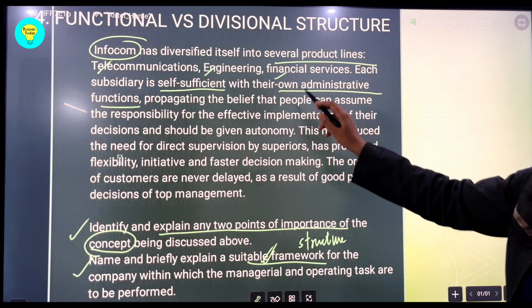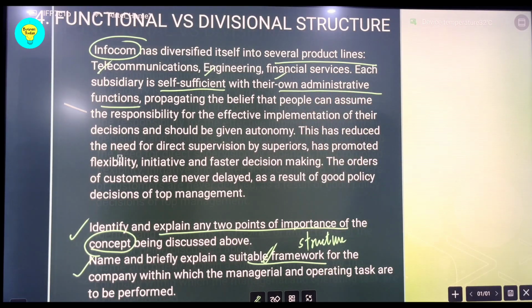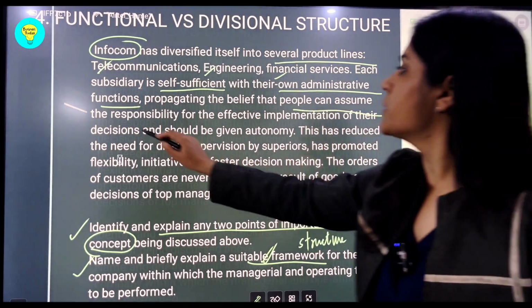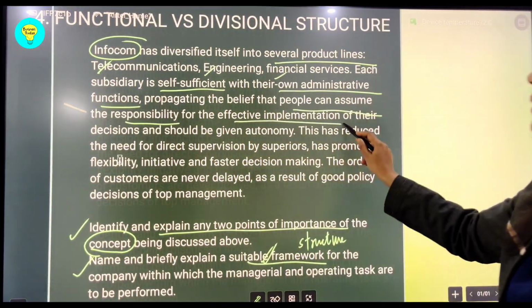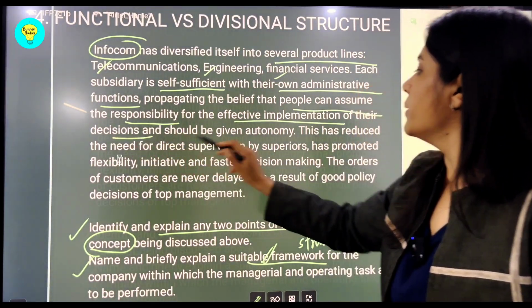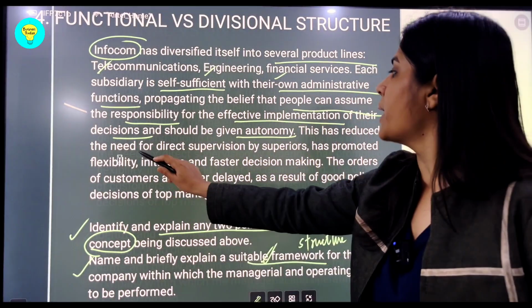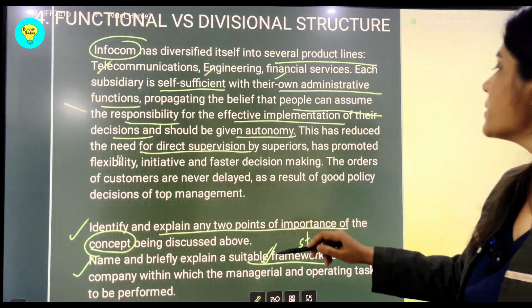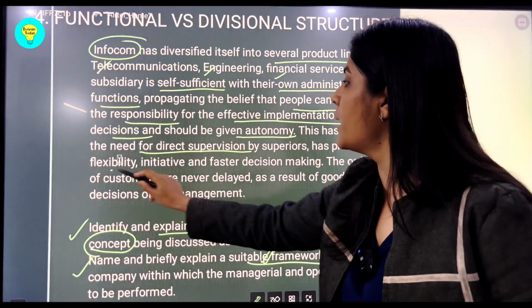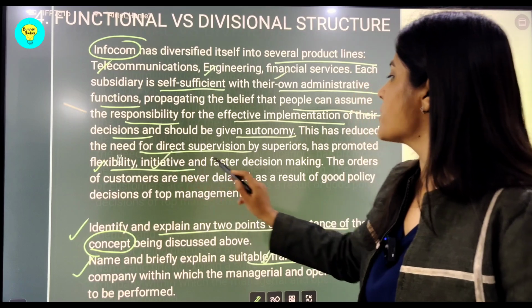Therefore, each product line has its own administrative functions and is self-sufficient. People can assume responsibility for effective implementation of their decisions and they are given complete autonomy. This has reduced the need for direct supervision by superiors and has promoted flexibility and initiative and faster decision making.